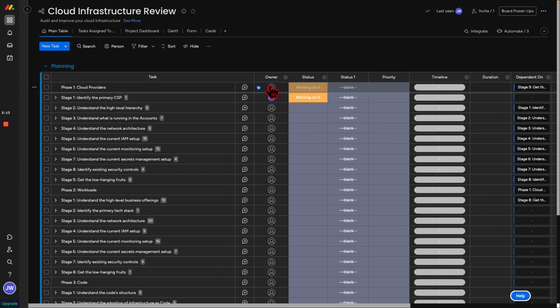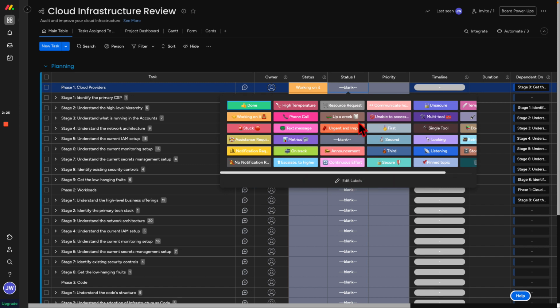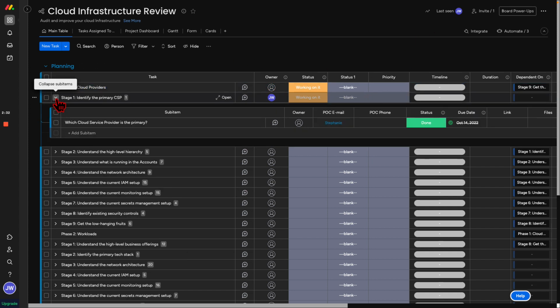Over here, we can see who the owner is. We can define the status. I've put together some custom statuses here that are quick references and use graphic user interface icons to increase a person's understanding of what the status means, right? So what do we want to do first, right? We want to identify the primary CSP. Who is the cloud service provider? Now, all the data you're going to see in here is data that was made up. This isn't actual customers' data, so these are just numbers that are of people, right? This isn't a customer's information.